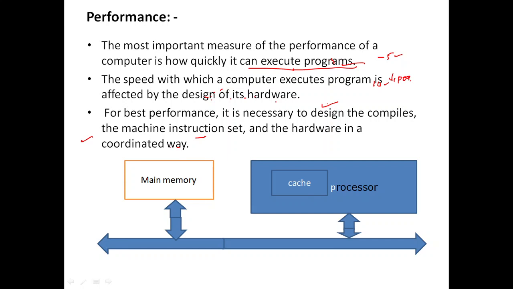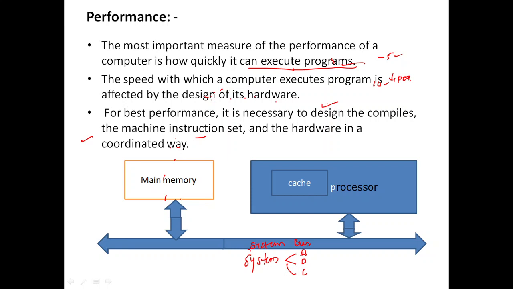So this is the figure that shows how the performance is going to be achieved. See here, this is the system bus. System bus, as I have said before, is going to have the address bus, data bus and the control bus.